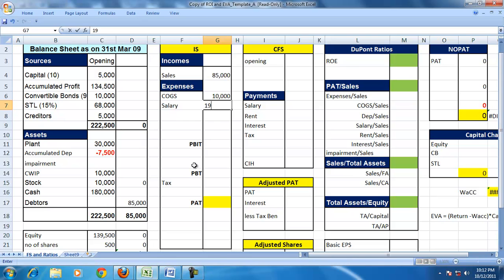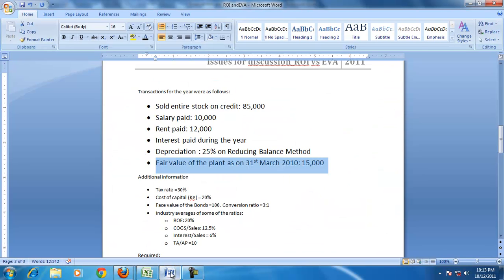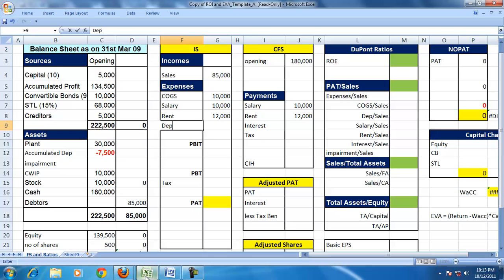So salary for the period is 10,000, and you paid salary. Let us also put the opening cash in hand, and the rent for the period is 12,000, which was also paid. Depreciation is on the reducing balance method.